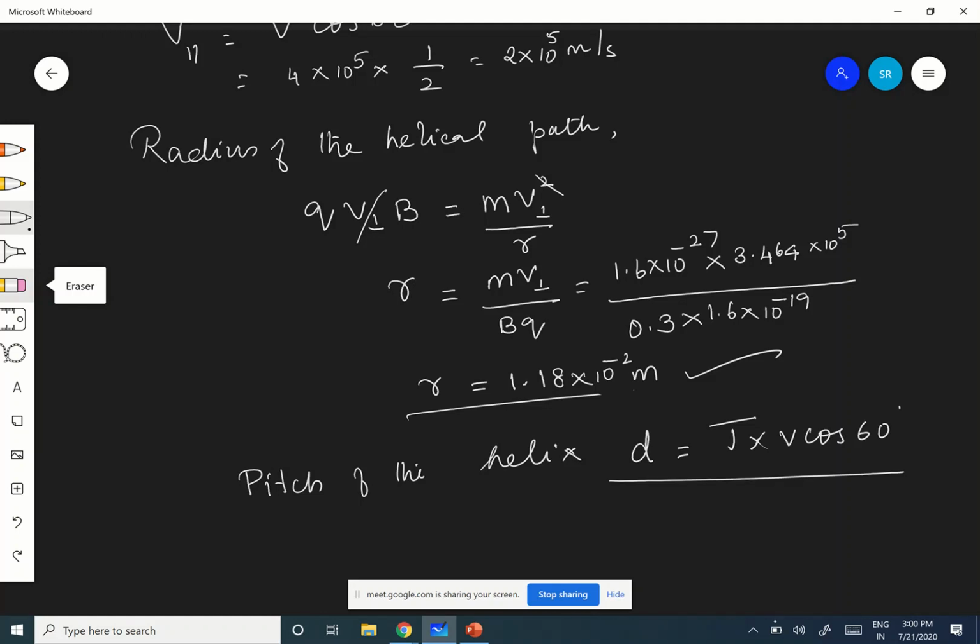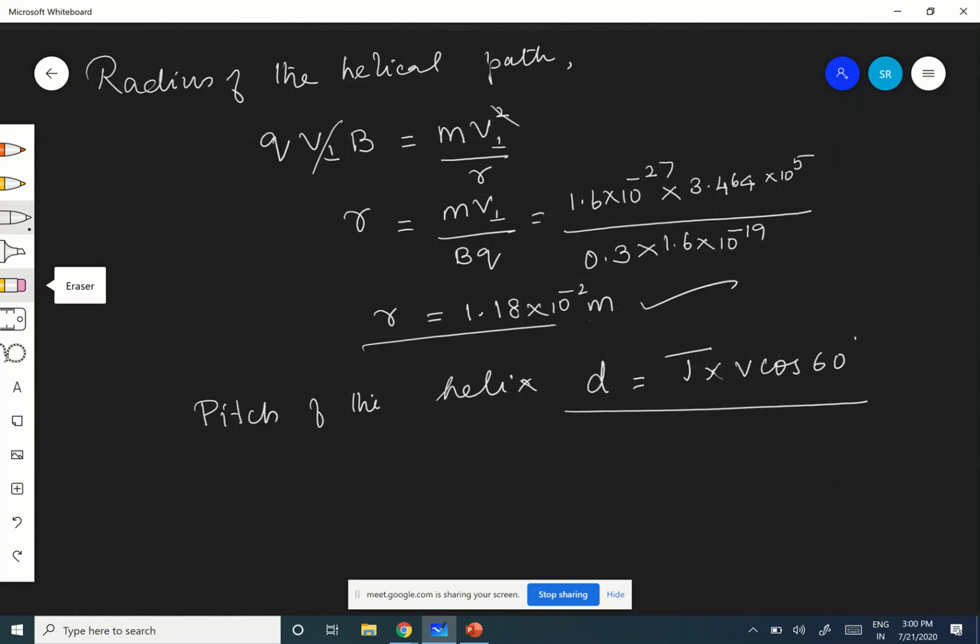Is this part clear? Pitch of the helix is nothing but the horizontal distance traveled. Horizontal distance traveled is nothing but time into the horizontal component of velocity. But now we need to find t here. T is not known, no. But the formula from yesterday, can you recall? T equals 2 pi m by B q. We have derived it. This is the formula for time period, the time for the charged particle to complete one revolution. Yesterday we have seen this, right?